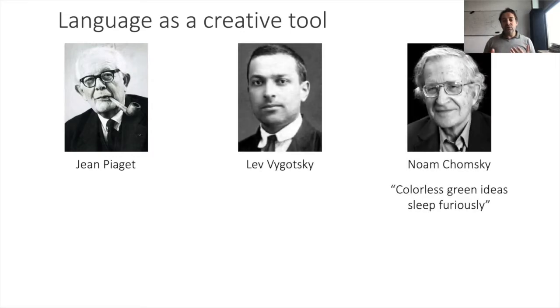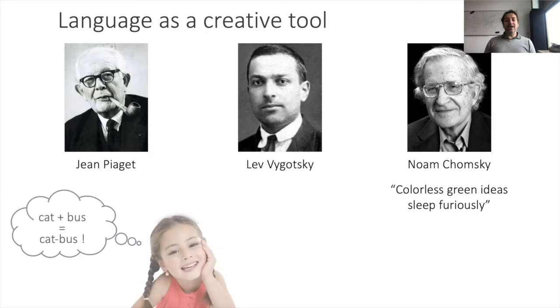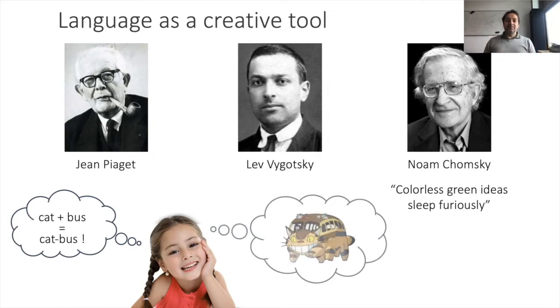It can push the limits of the known towards the unknown, as Chomsky illustrated with the extravagant construction "colorless green ideas sleep furiously". So the compositionality of language can be used to generate out-of-distribution goals, to imagine new goals from known ones. For example, if I know what a cat and a bus are, then I can easily compose the two to generate a new concept, a cat bus, and I can easily picture what it would look like in my mind.